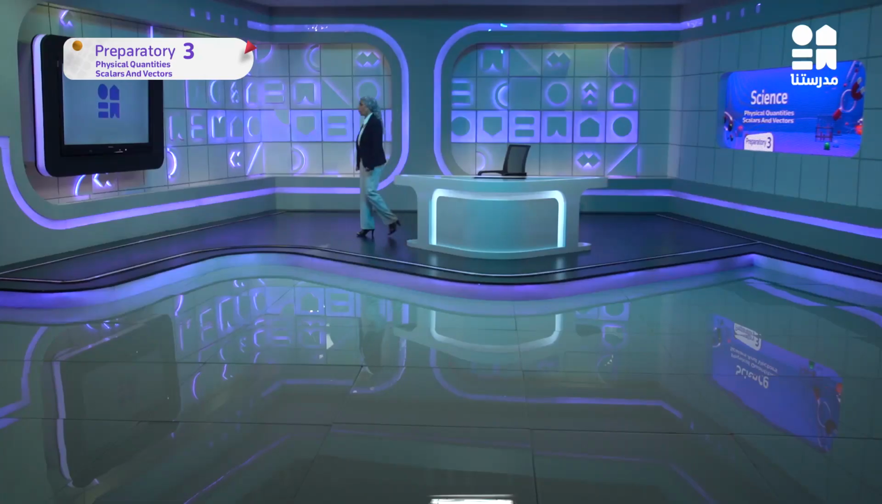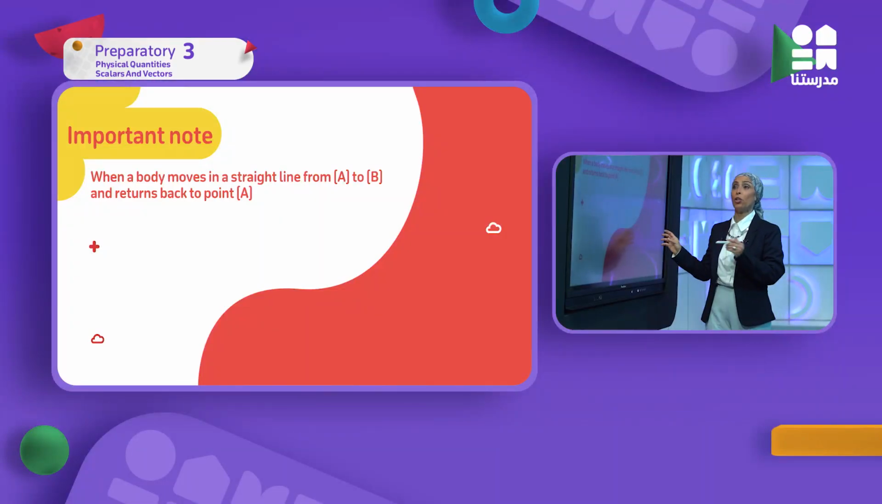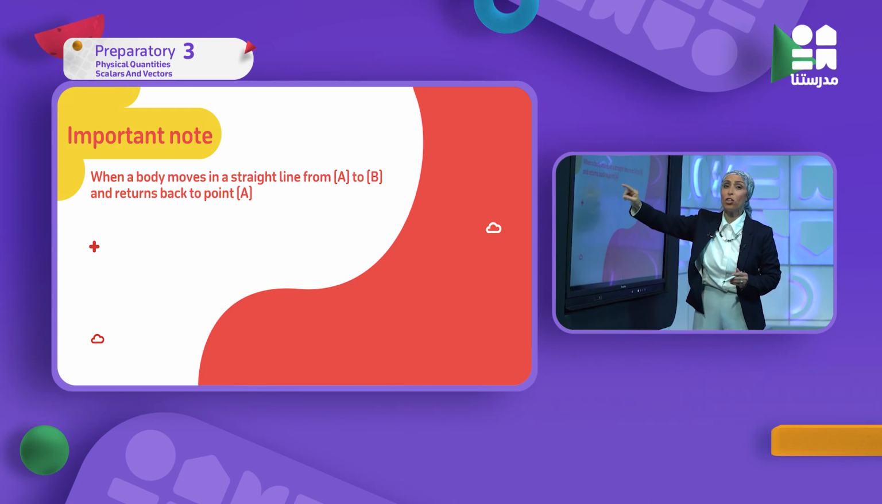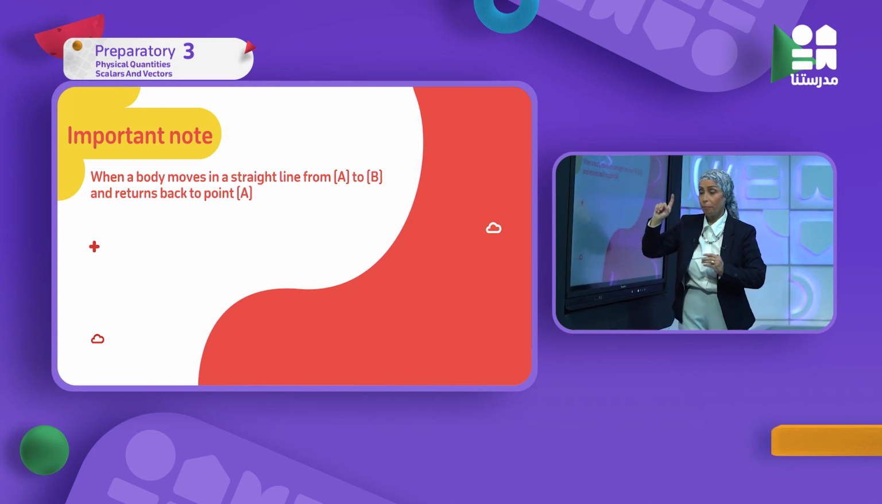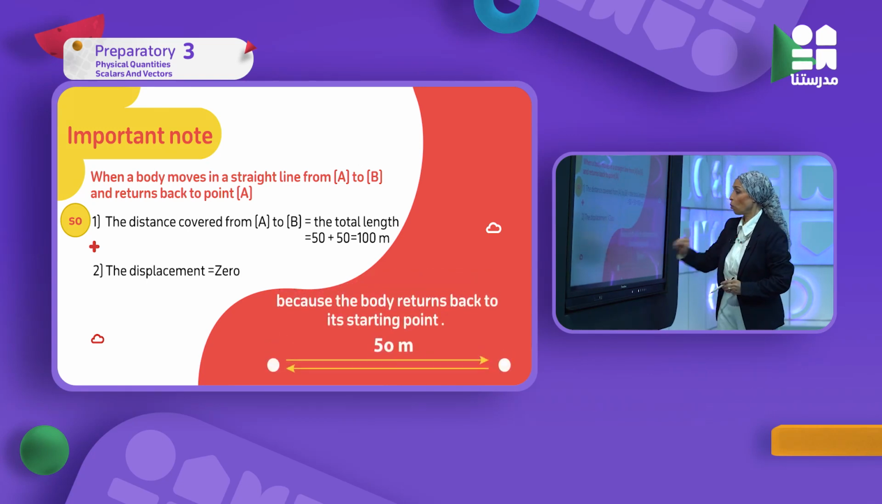Let's now go and see a very important point, and let's discuss it together. Now let's know some important notes to know how we can differentiate between distance and displacement. Very important note: when a body moves in a straight line from A to B and returns back to point A, pay attention to this carefully. When the body moves from A to B and returns back to A, what happens in this case? So, the distance covered, let's see the drawing.